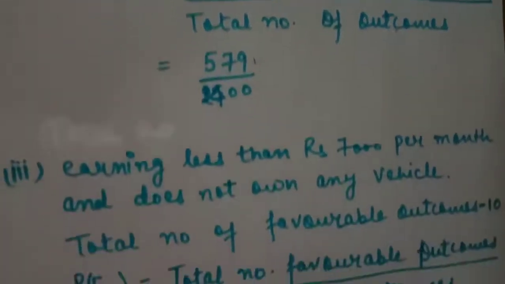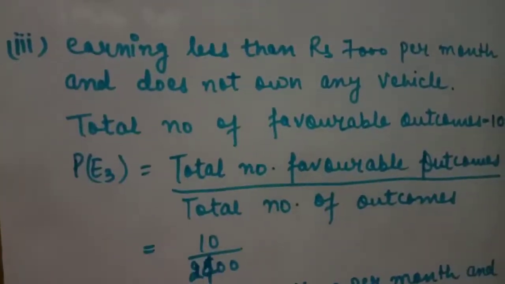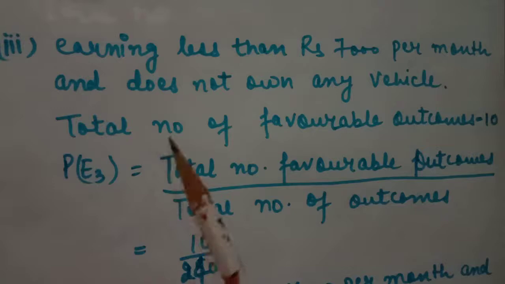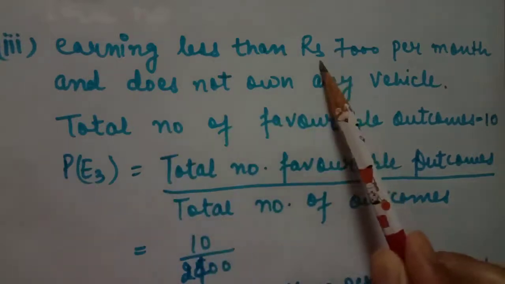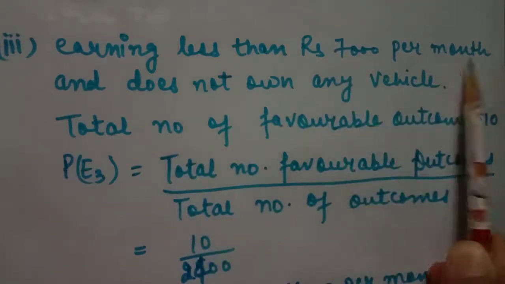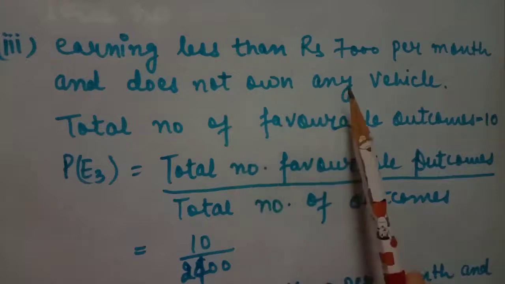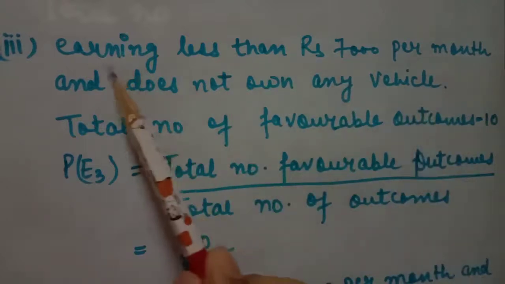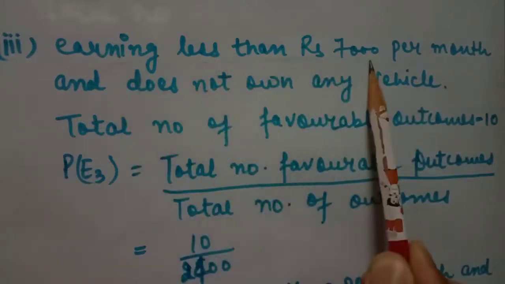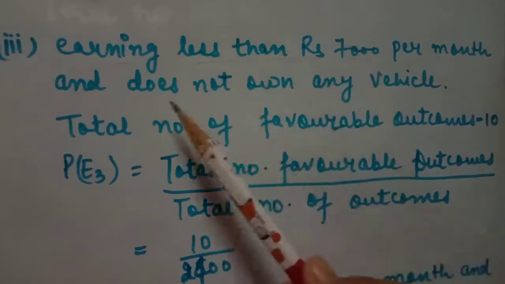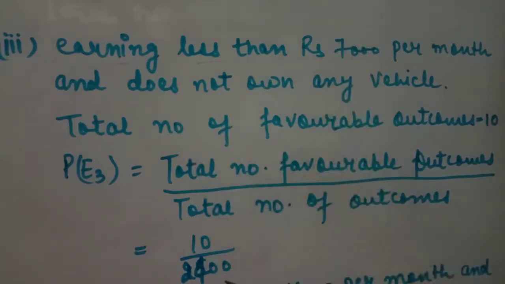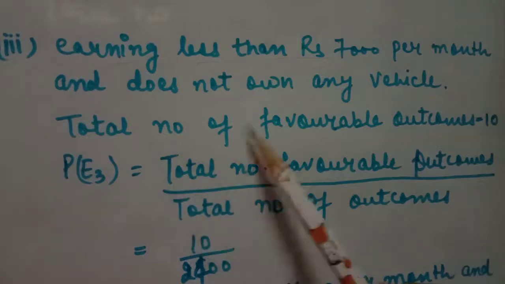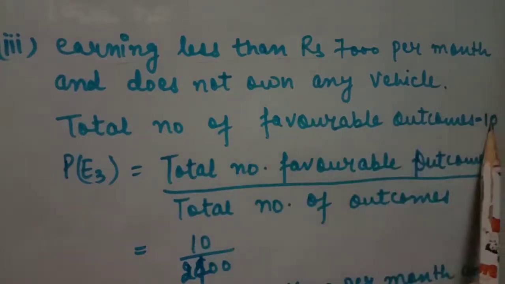Third part is earning less than rupees 7,000 per month and does not own any vehicle. It means earning less than 7,000 and they do not own any vehicle. From your table it is very clear that the total number of favorable outcomes is 10.